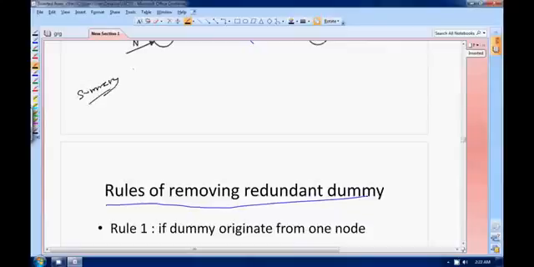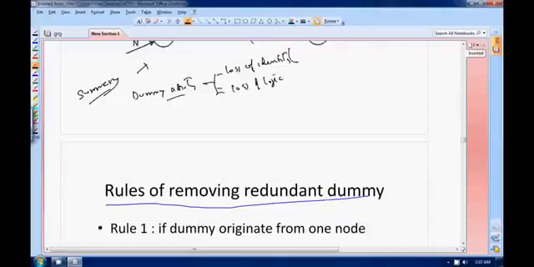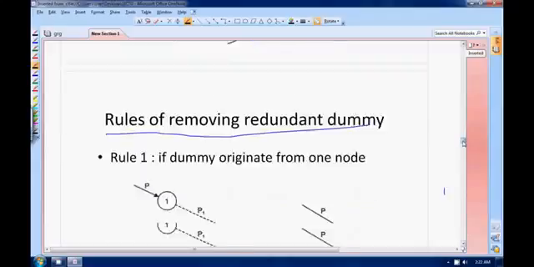Summary of this point: dummy activity we have discussed. I have told you that it is an activity that does not consume any resource or time. It is represented by a dashed arrow. It is provided in two scenarios, as I call it loss: loss of identity and loss of logic. These are the two times when you have to provide your dummy activity.